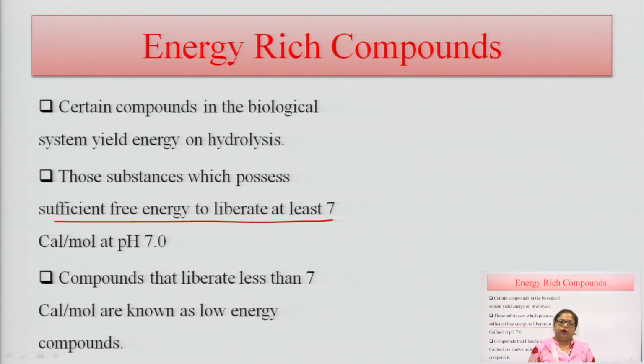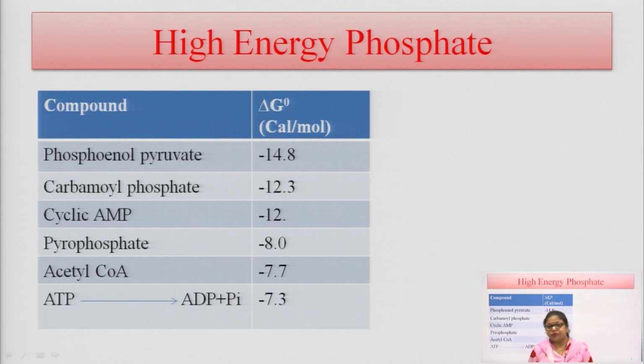The liberation of energy around 7 kilocalories per mole indicates an energy-rich compound, and those compounds which liberate less than 7 kilocalories per mole at neutral pH are known as low energy compounds.